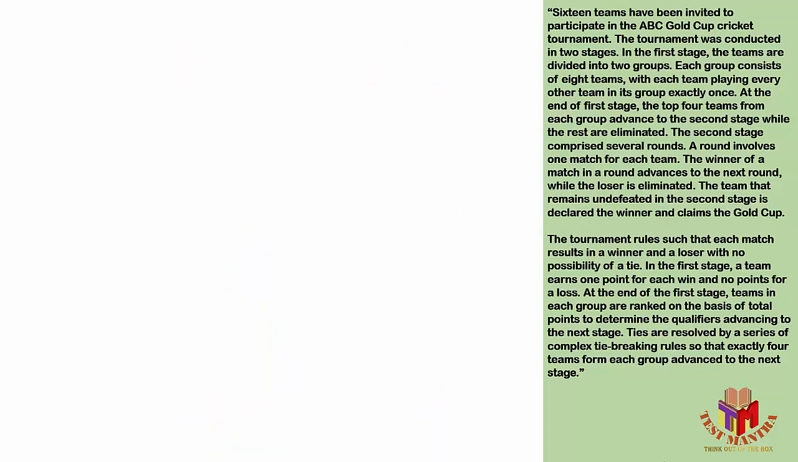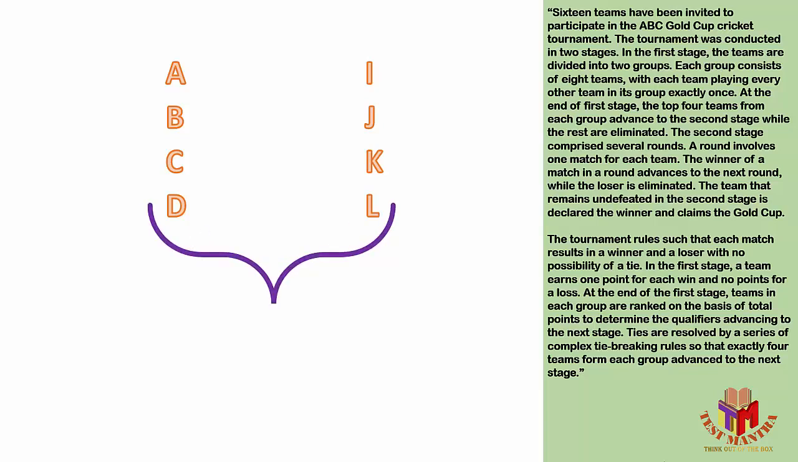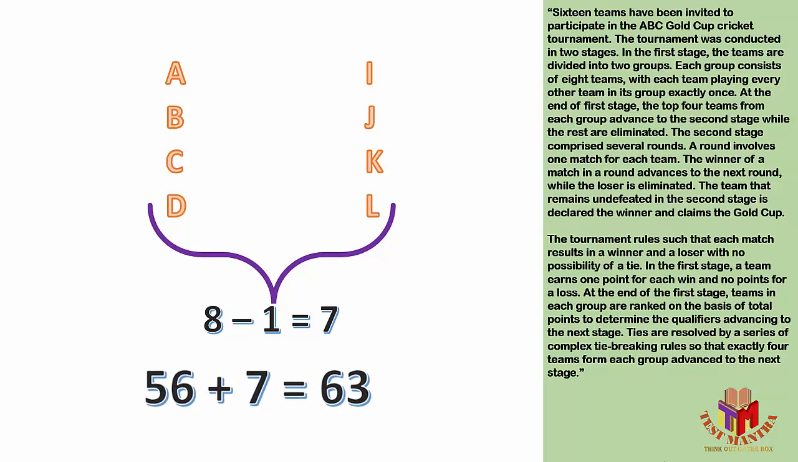Now according to the condition, in the next stage the top 4 from each pool will move to the next round, and it will be a knockout tournament. Since 8 teams are there and it's a knockout tournament, there will be exactly one winner. That means 7 losers, so altogether 8 minus 1, 7 matches are possible. In other words, altogether 56 plus 7, 63 matches are possible.